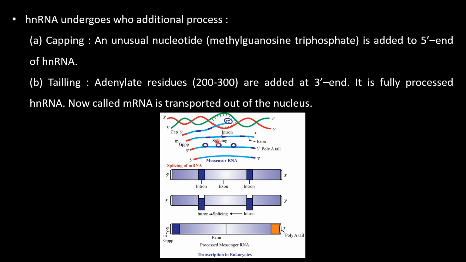Here you will find the capping process and tailing process and the splicing of the messenger RNA, where you will find the introns are removed, and it is called splicing. And finally, the messenger RNA is formed, and that is called transcription in eukaryotes.